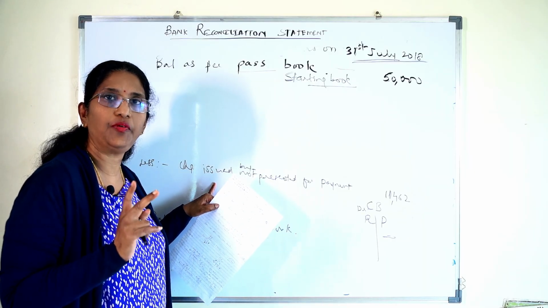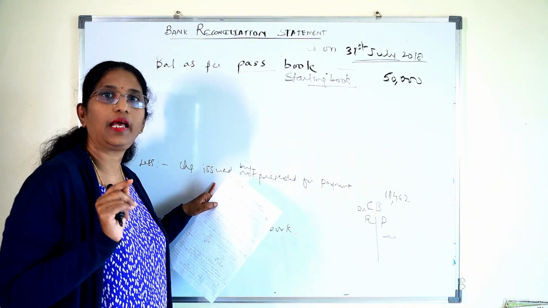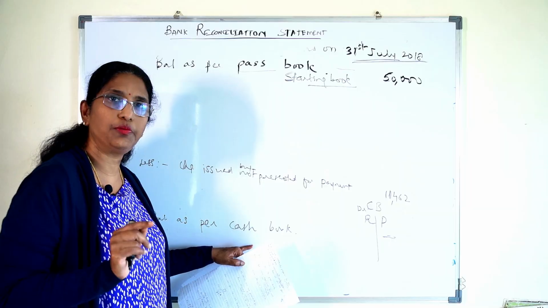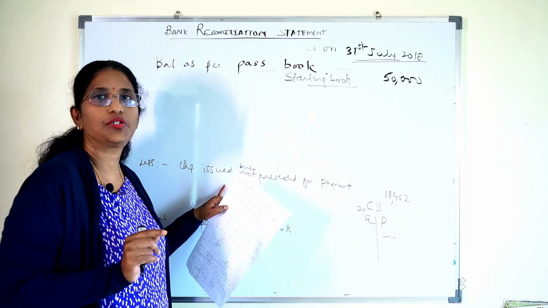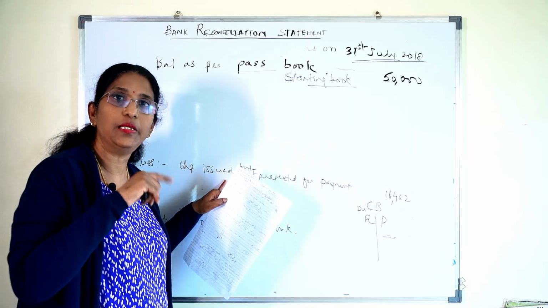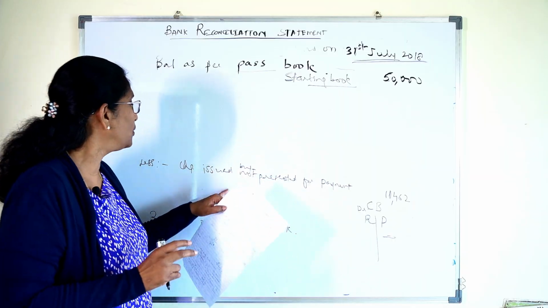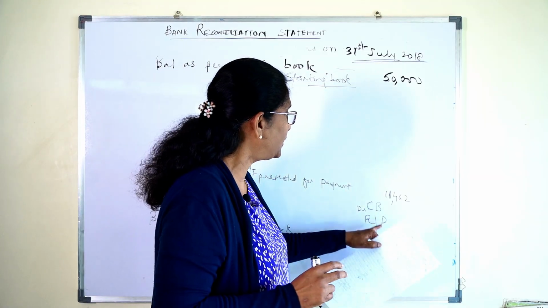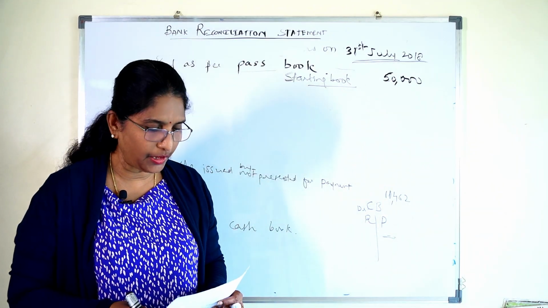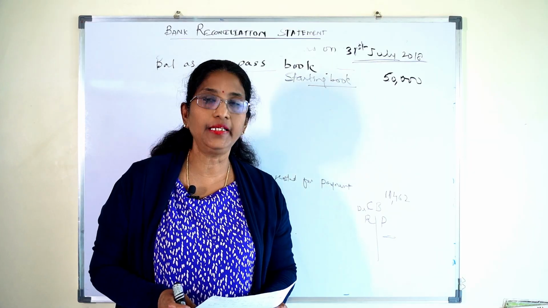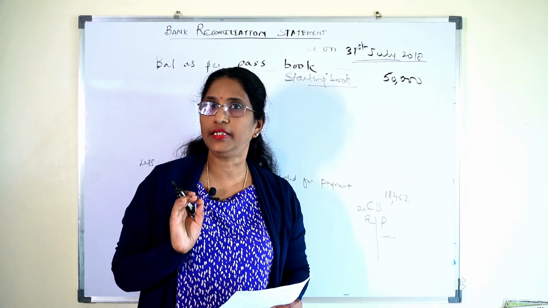Two points to remember whenever you are doing BRS: which book we are arriving at. We are arriving at the cash book balance, and in that book, if it is deducted, we also deduct. If the transaction is missing, we have to do the opposite. Two points to remember here. Since they have issued it, we have written 3 checks of 3 different amounts. And what is the difference, how is the difference arrived at? That is because of the date difference.